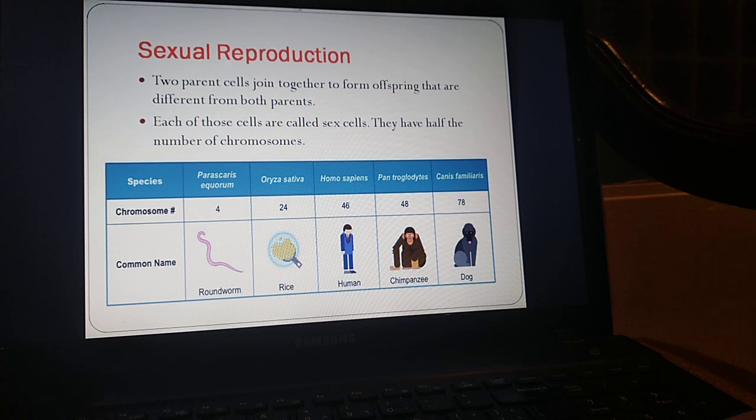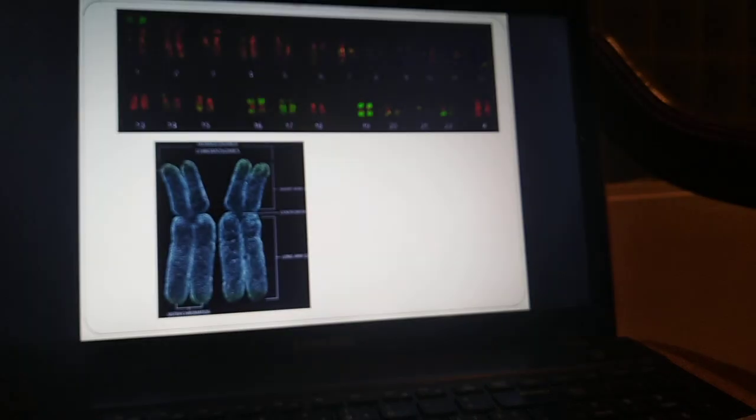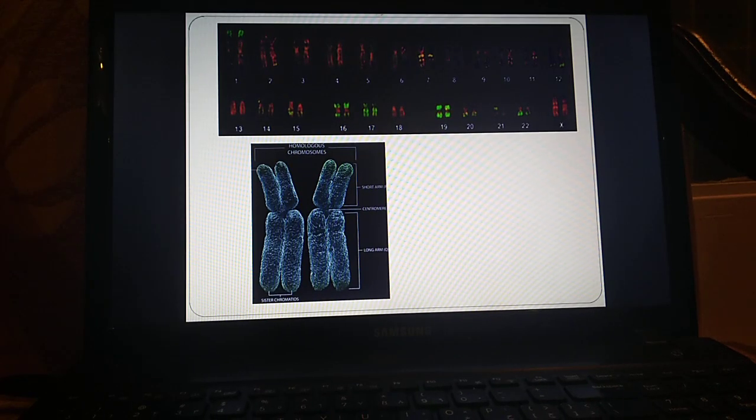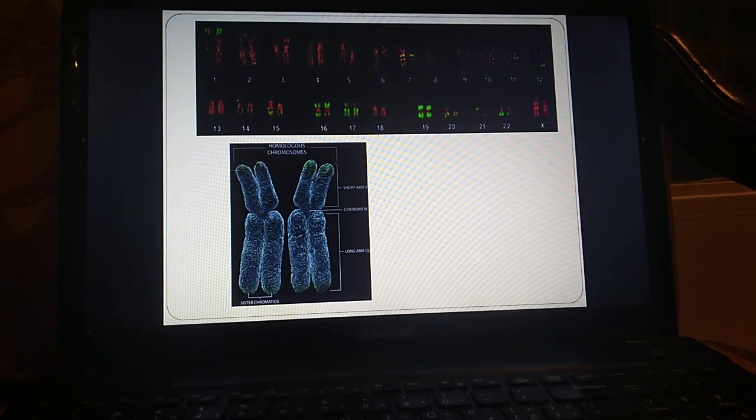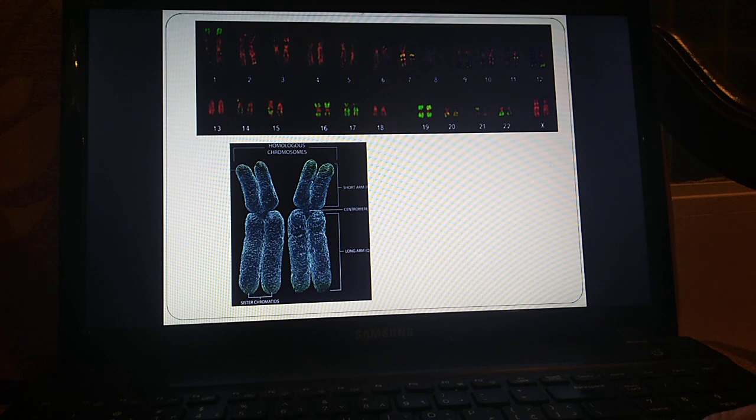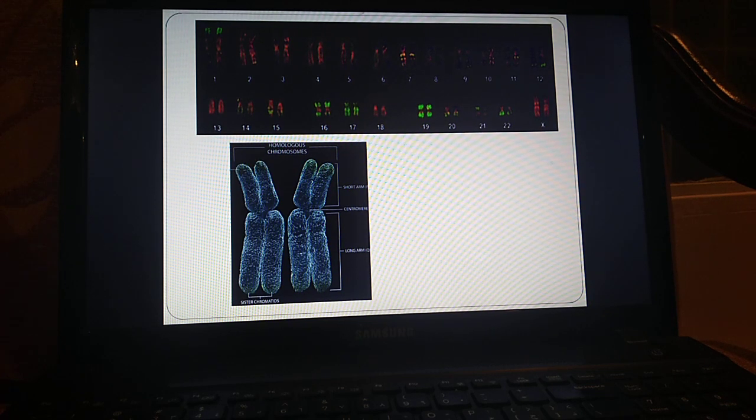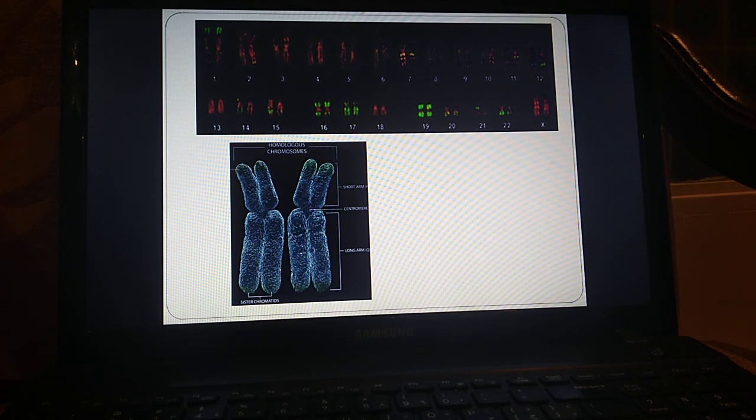إذا كيف بحصل على خلايا فيها نصف عدد الكروموسومات؟ This is where we have to look at these pictures really carefully. Now, in this picture, we see the 46 chromosomes of human beings in the picture above. We have 23 pairs, remember? 46 chromosomes or 23 pairs of homologous chromosomes.